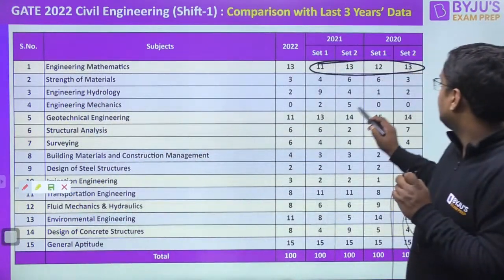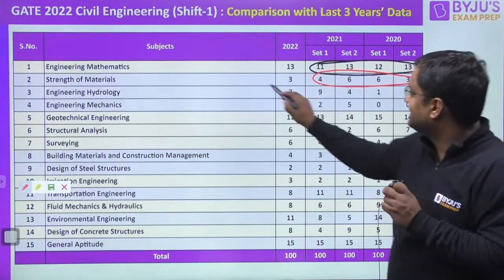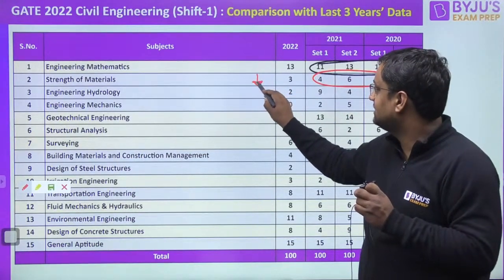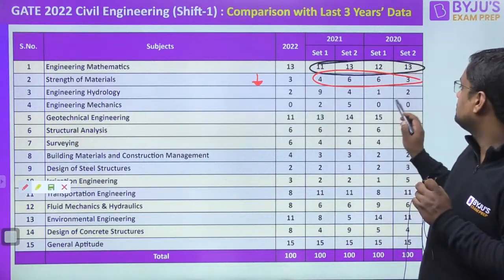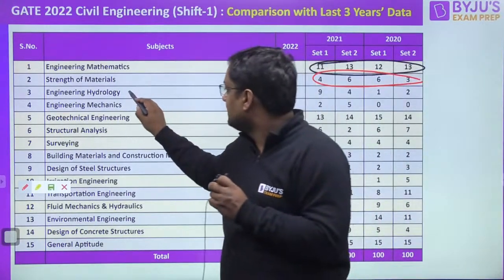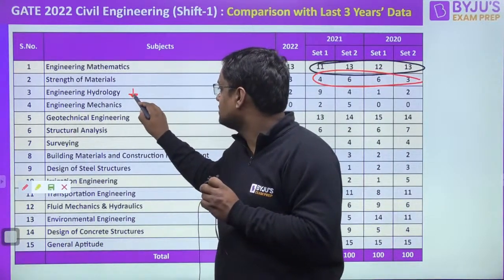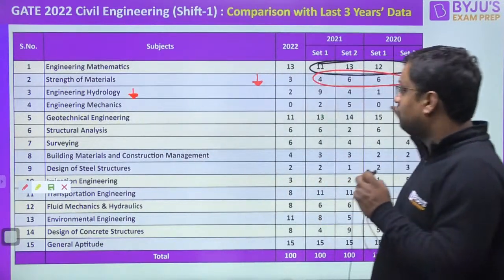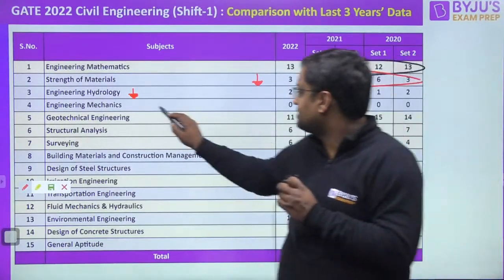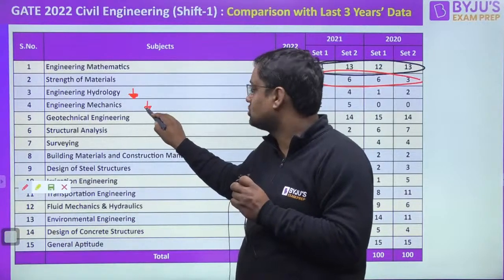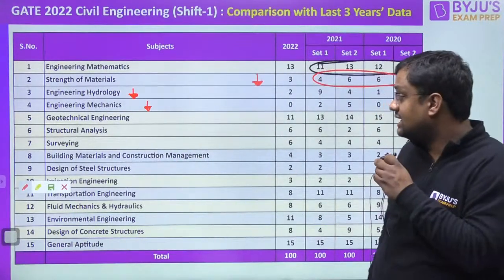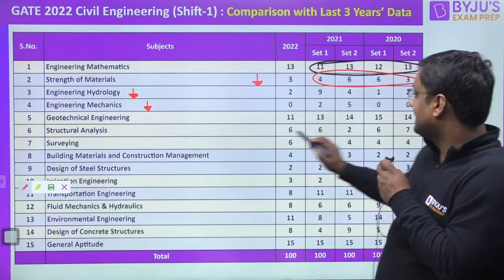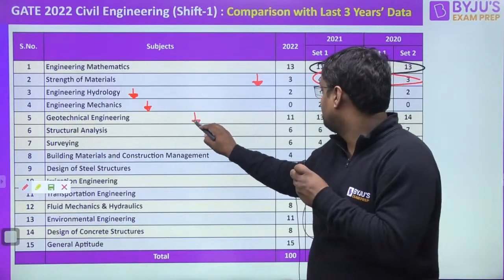Okay, strength of material as compared to last year, it is decreased. Engineering hydrology as compared to last year, overall it is decreased, comparing the average of all 4 previous sessions. Engineering mechanics this time was 0 marks on the basis of memory based questions that you have told us. Geotechnical engineering again on the lesser side as compared to previous years.